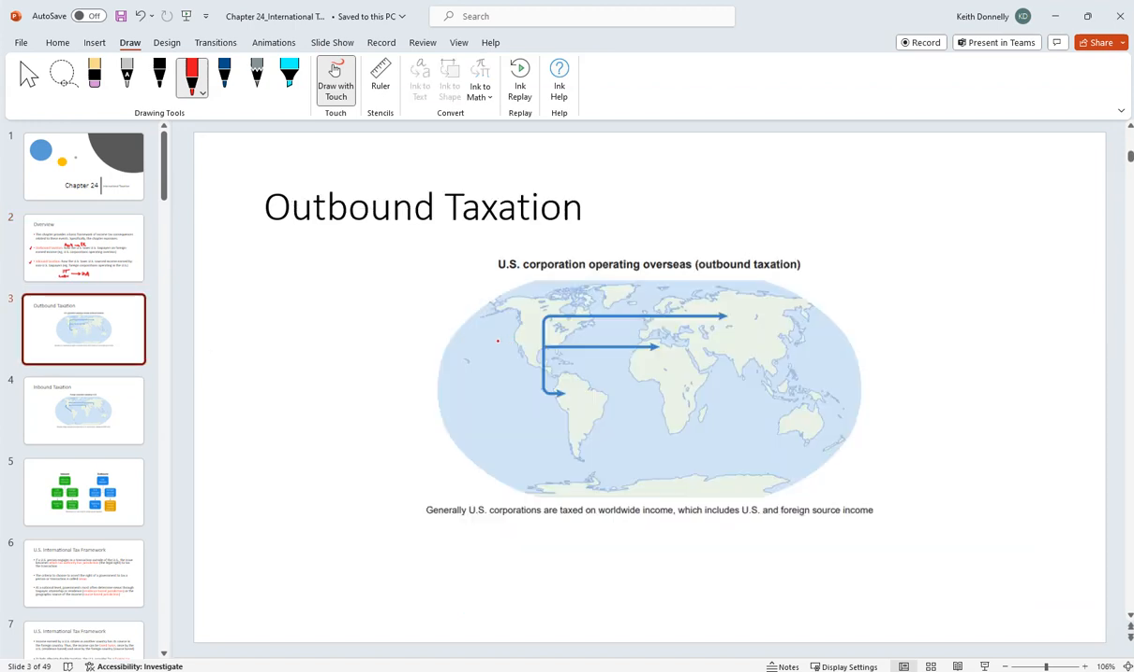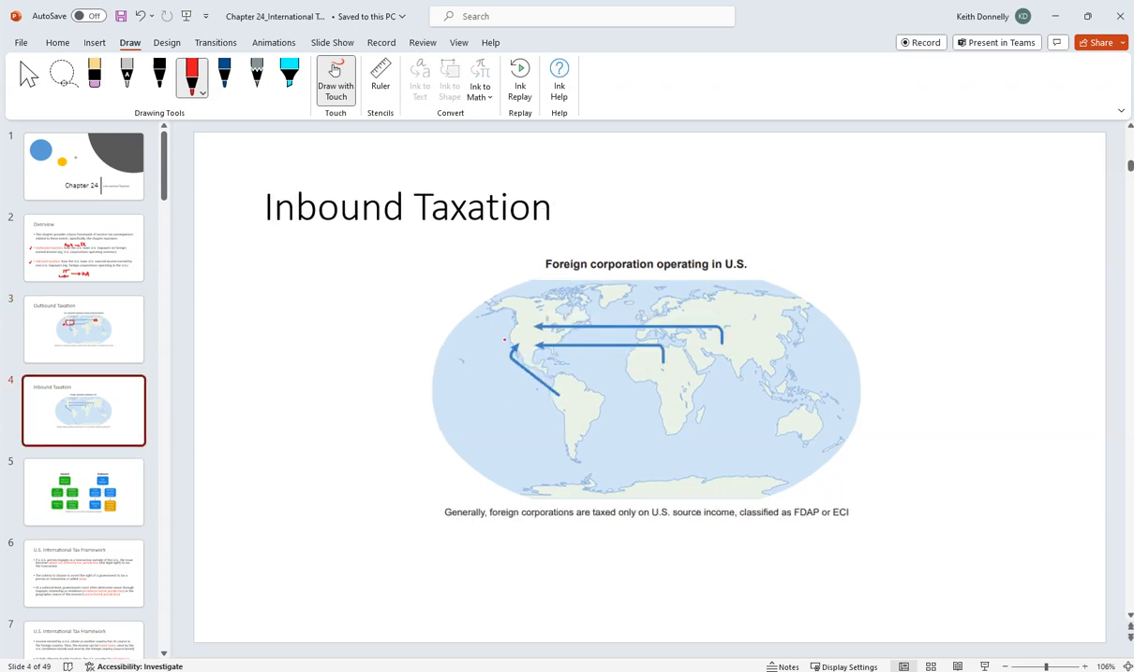So outbound taxation: we've got Apple doing business in France, just as an example. How does the US tax those earnings? Inbound taxation: we've got the Italian coffee company coming into the US, selling coffee. How does the US tax those US earnings?